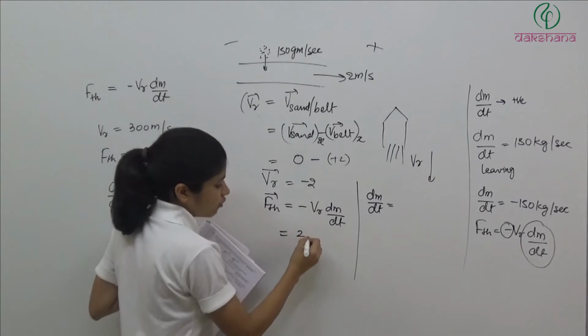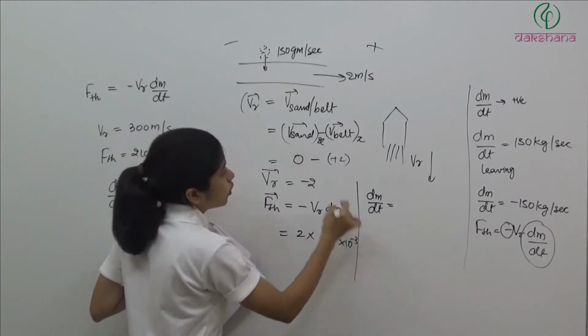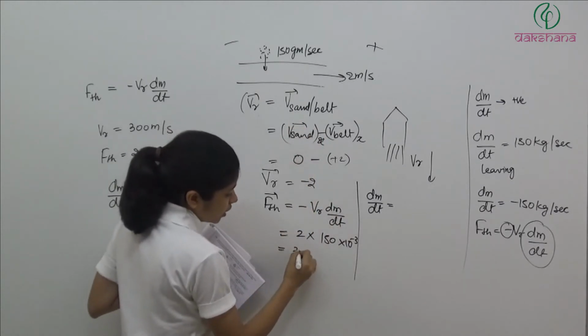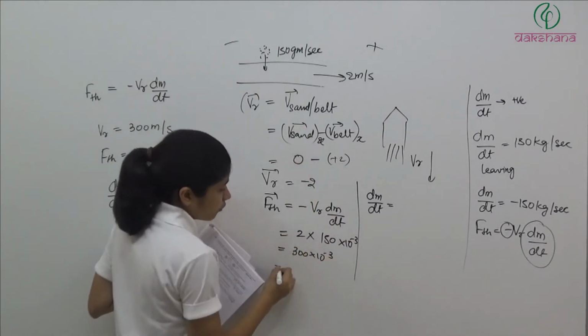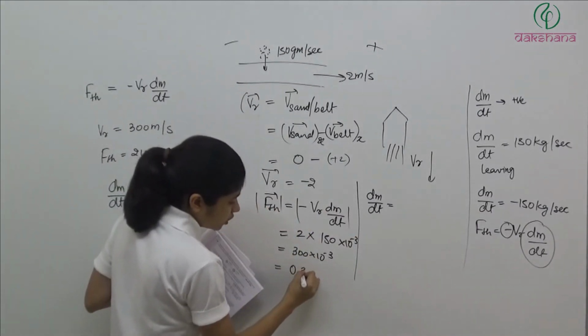2 रख दिया, v relative is 2, dm by dt is 150. तो 150 into 10 to the power -3 because it is in gram. So कितना आ जाएगा, 300 into 10 to the power -3. If you talk about only magnitude, ठीक है, what we will get, 0.3 Newton.